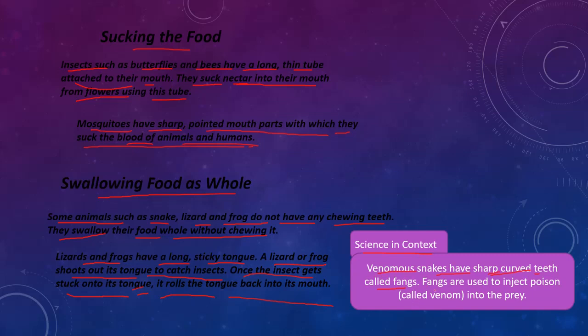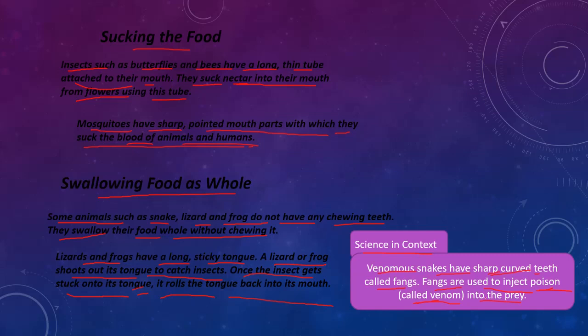The fangs are used to inject poison called venom into the prey. What does inject mean? To push the poison, called venom, into the prey.